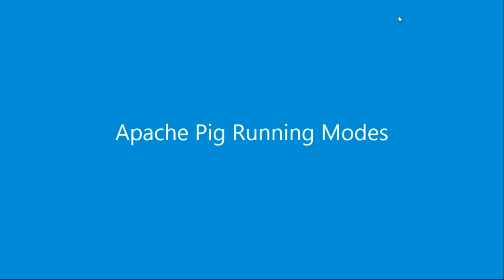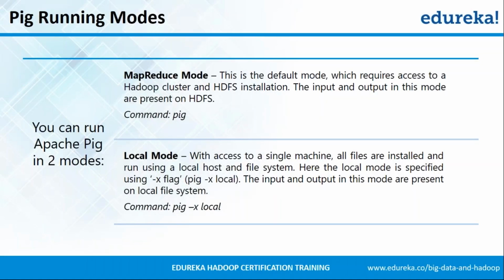Let's move on. And we come to Apache Pig running modes. Apache Pig basically runs in two different modes. One is the MapReduce mode and second is the local mode. First, we'll discuss the MapReduce mode. In this, we are using Apache Pig over the Hadoop cluster. Or in other words, you want to execute the pig queries over the big data stored in Hadoop distributed file system. In this, the input data as well as the output data will be stored on HDFS. For executing pig queries in MapReduce mode, you simply have to use the command pig. Just write pig on the terminal and press enter.